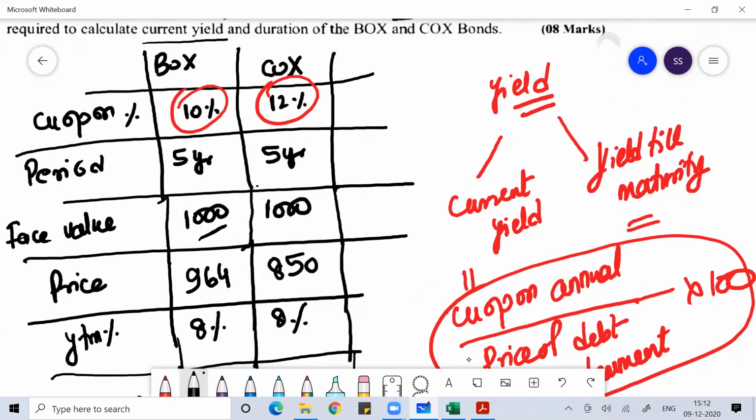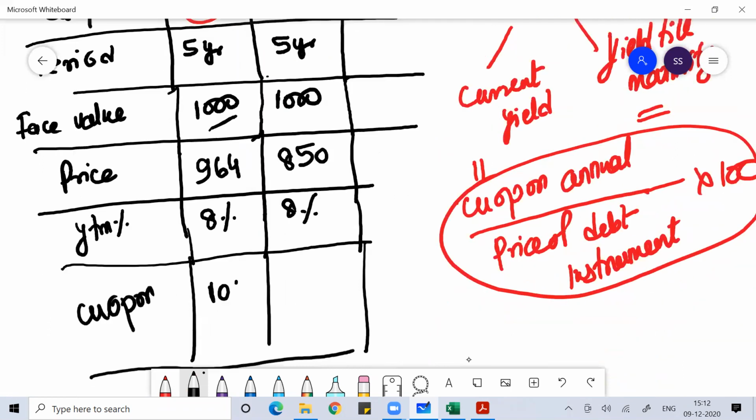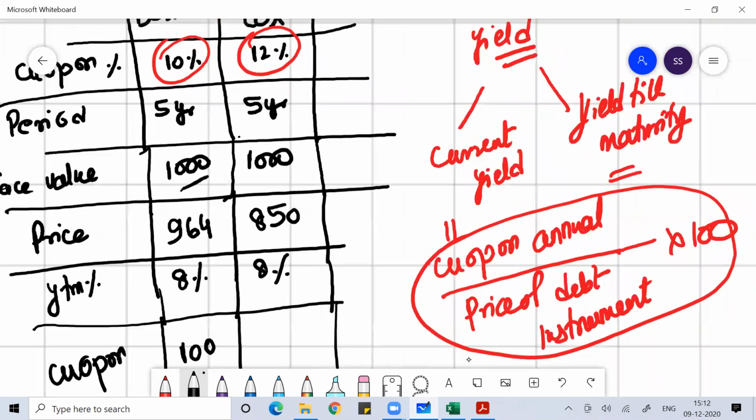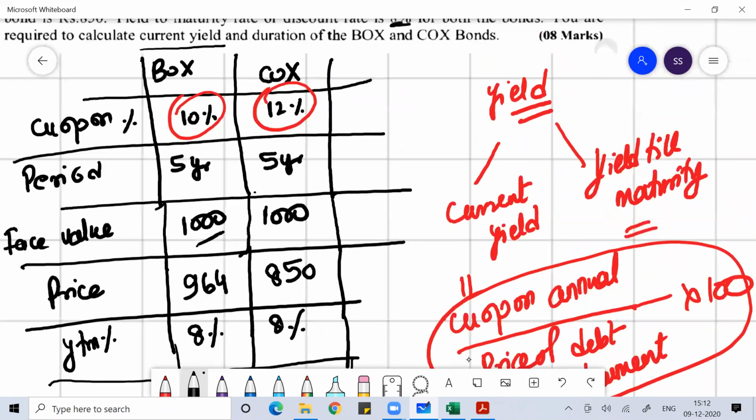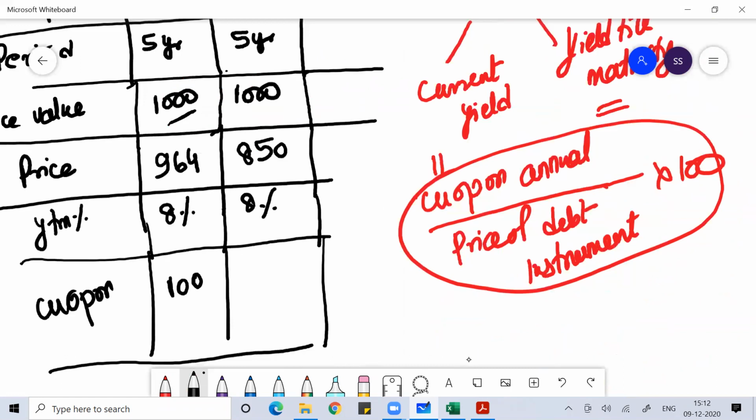So 10% of 1,000 rupees would be 100 rupees. Very simple. Similarly, for COX, the coupon rate is 12%. Face value is 1,000 rupees, so the coupon value would be 120 rupees. So you got their coupon, and you got their price.